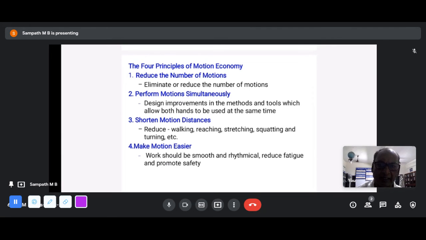Then, shorten motion distances means reduce walking area, reaching out to getting, stretching, squatting, sitting down and turning behind to take. In garment industry, actually, you turn to the left hand side and then take the garment by your left hand at the back. So when you turn 200 times in 8 hours, you get tired. So how to reduce that? Then making motions easier. Okay. So it must be rhythmical, and you must feel free.